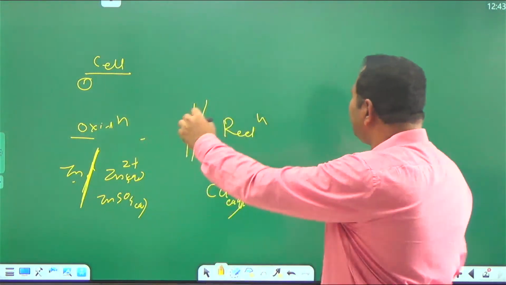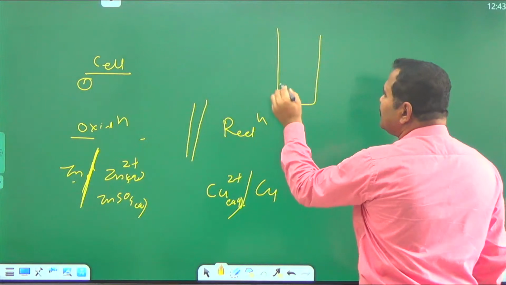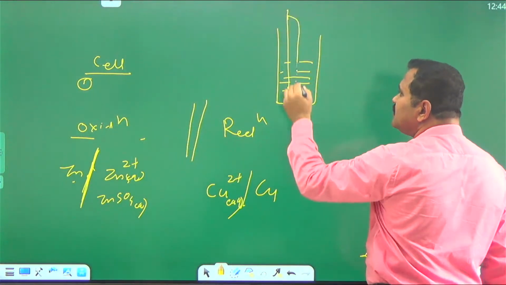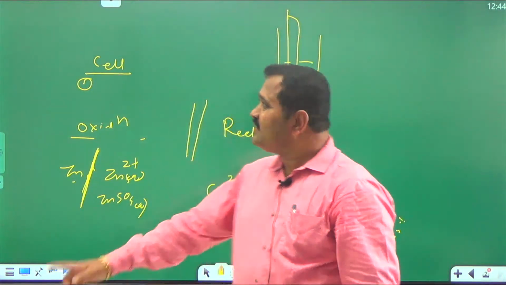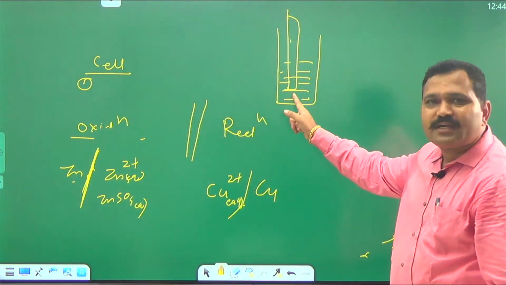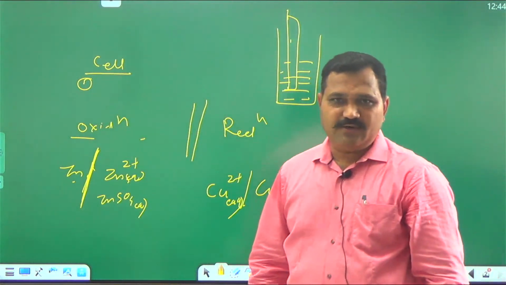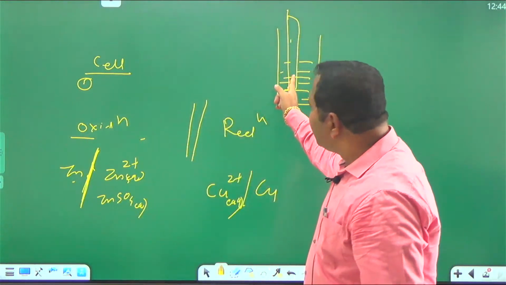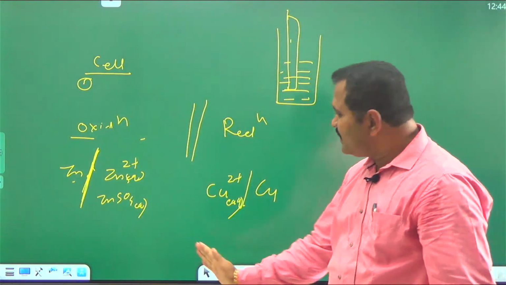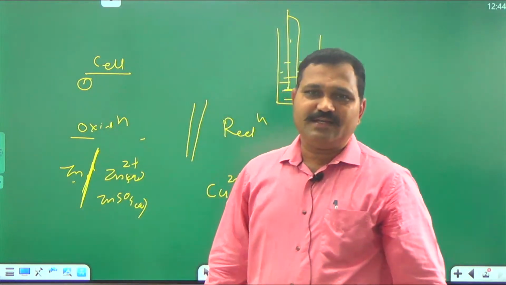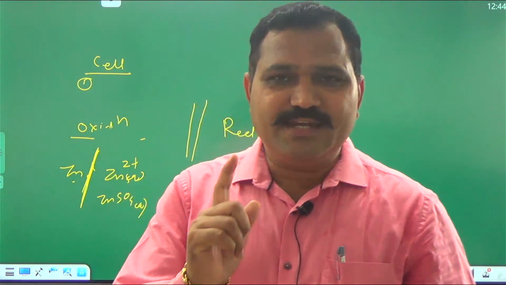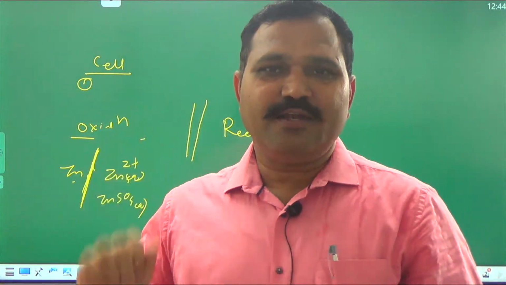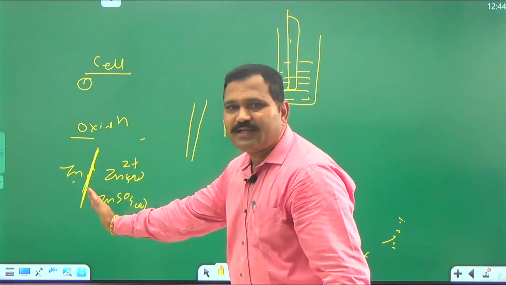What is an electrochemical cell? Any rod, or electrode, dipped in solution, means the electrode is in direct contact with the solution, which is called the electrolyte solution. This direct contact is represented as a single vertical line. A single vertical line indicates direct contact between electrode and electrolyte solution.